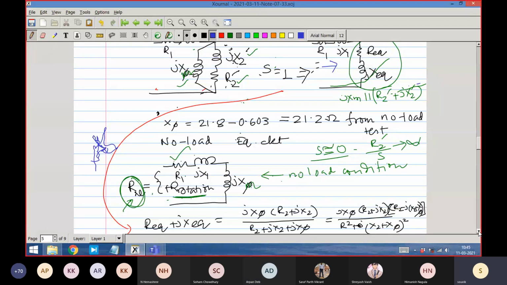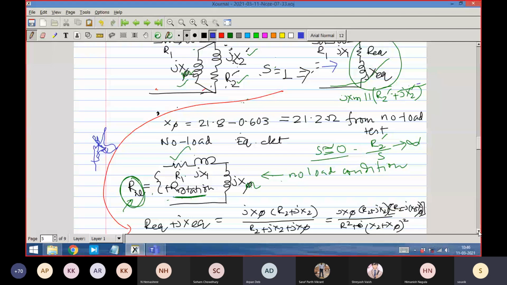Sir, I wanted to say something. Actually we have x1 by x2 dash. We know this ratio. We know x no load, which is x1 plus xm, and you also know x block rotor, which is actually x1 plus x equivalent. So here we have three variables: x1, x2 dash, and xm, and we have three values. So we can solve and find. Yes, we know x1 by x2 dash. The ratio is given.